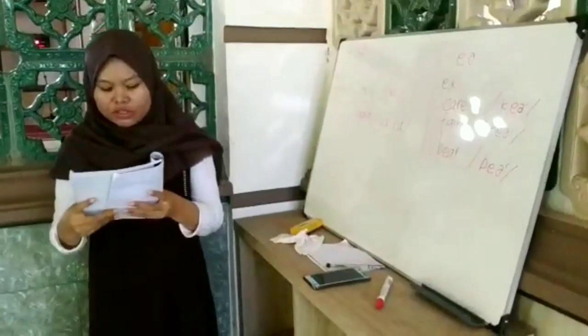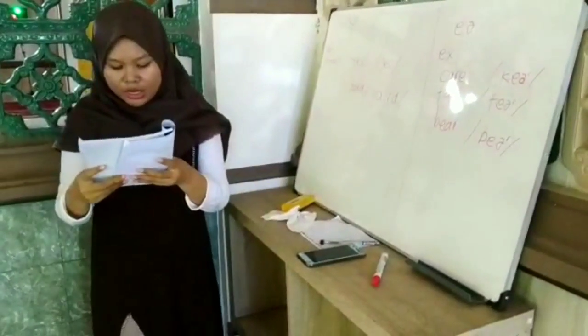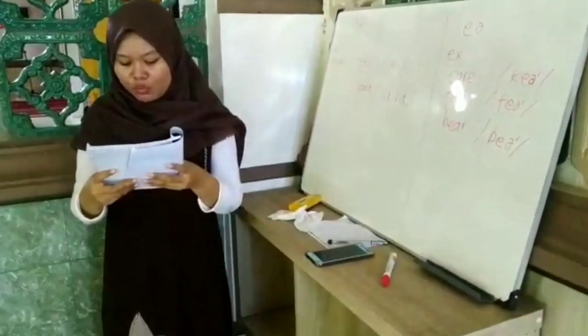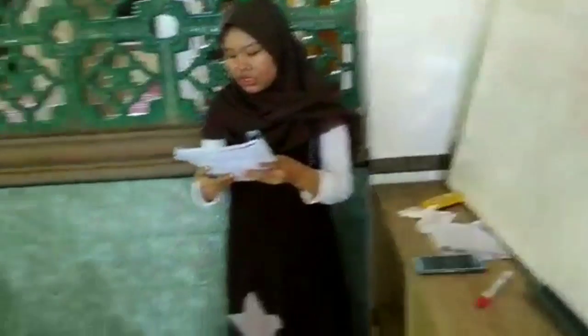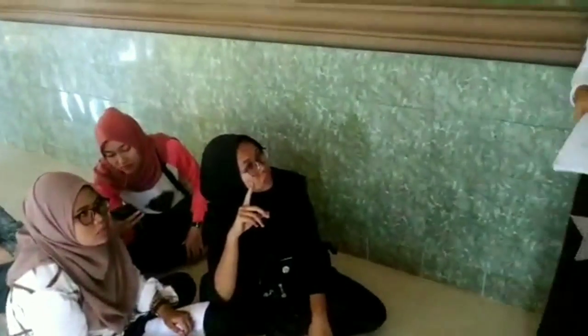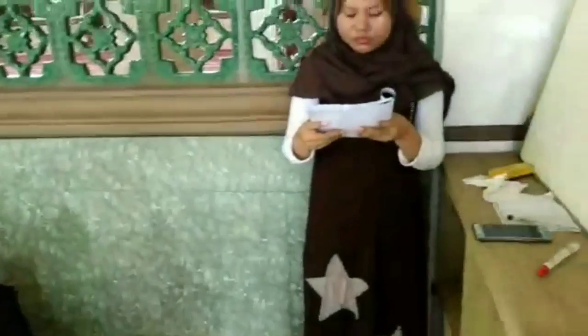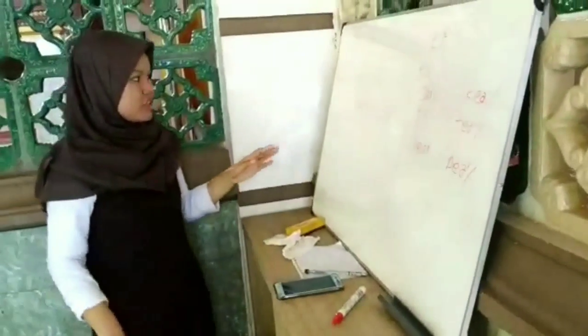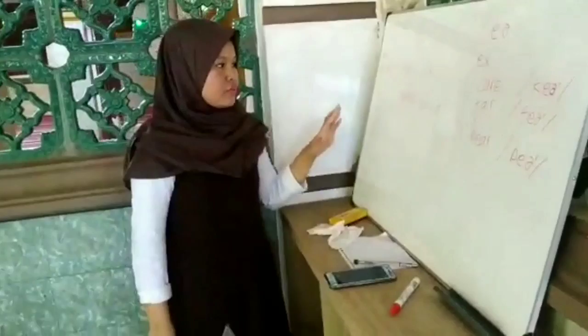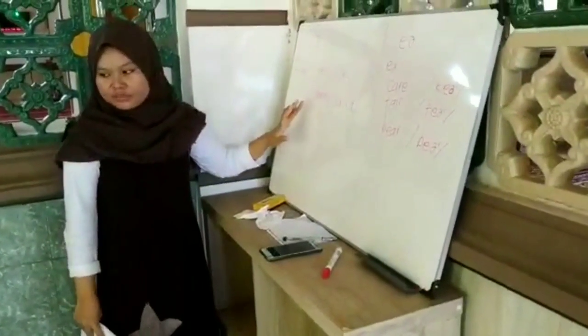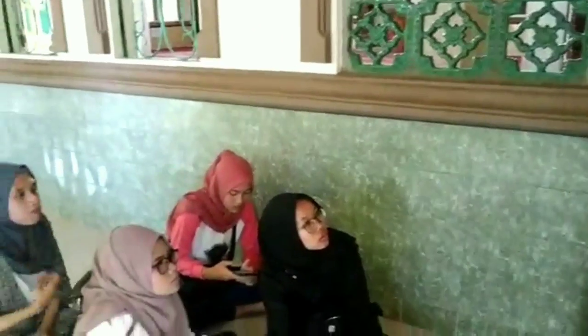The y sound exists in several letter combinations. An example in initial position: yes, yard. For the y sound, there are no medial and final positions.